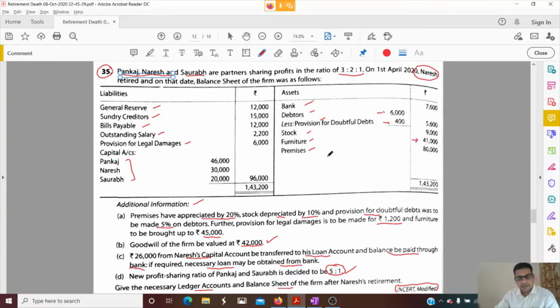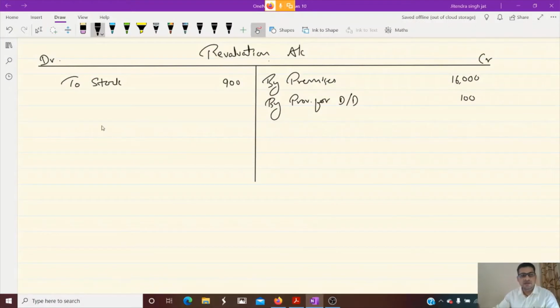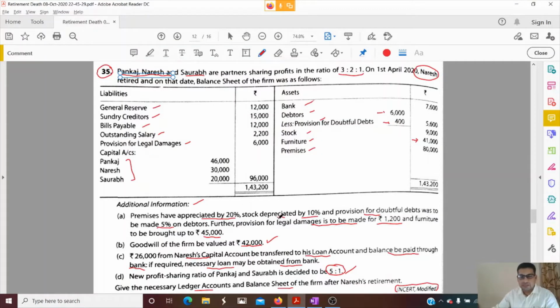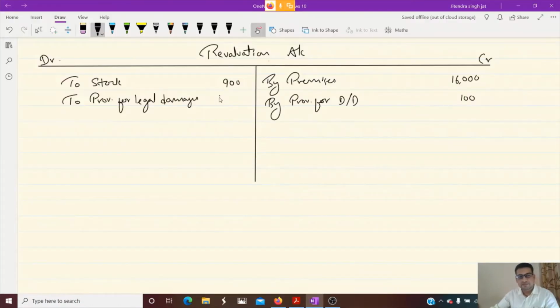Okay, and then further provision for legal damages is to be made for rupees 1200. Provision for legal damages is to be made means liability is increasing, so we need to write on the debit side, to provision for legal damages, 1200.